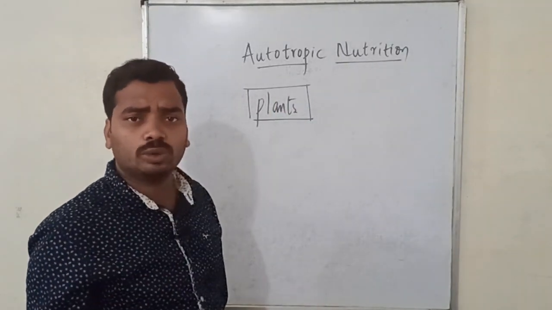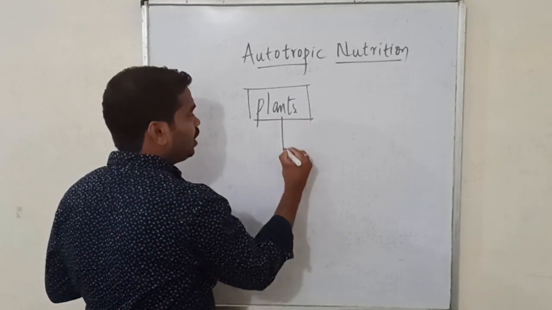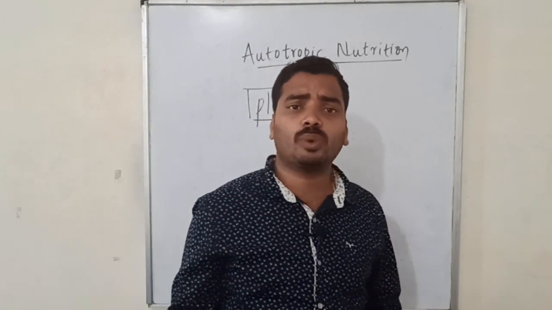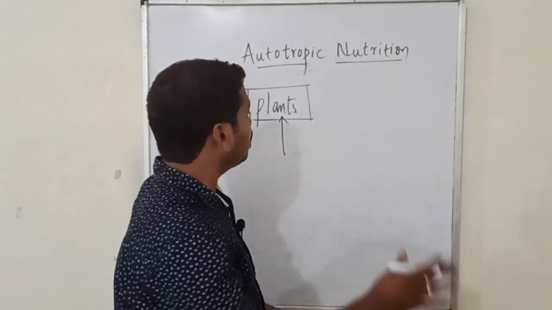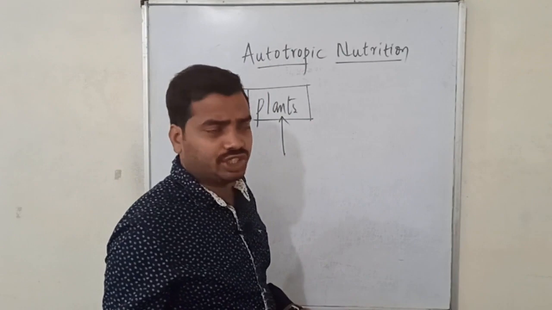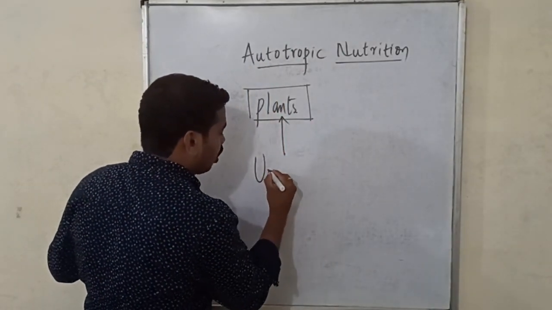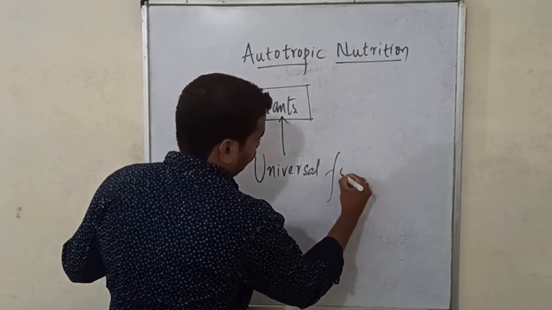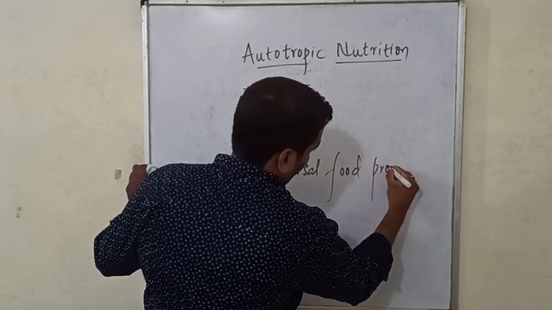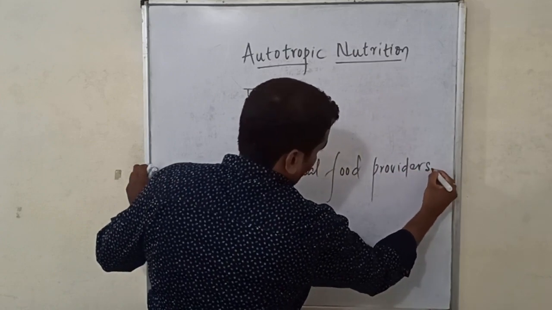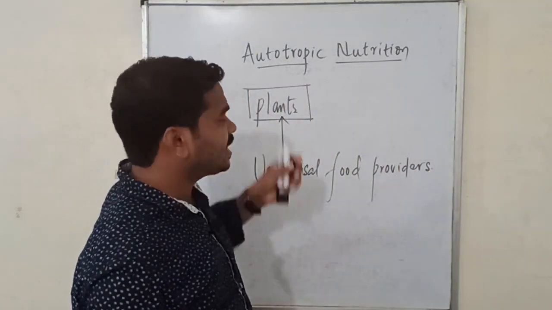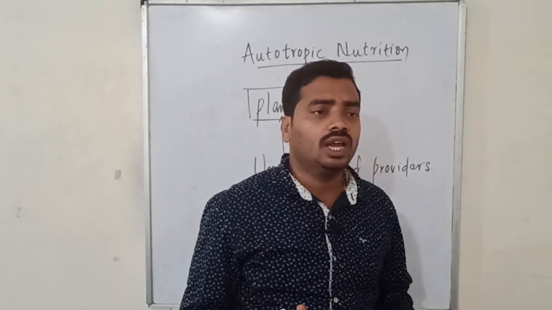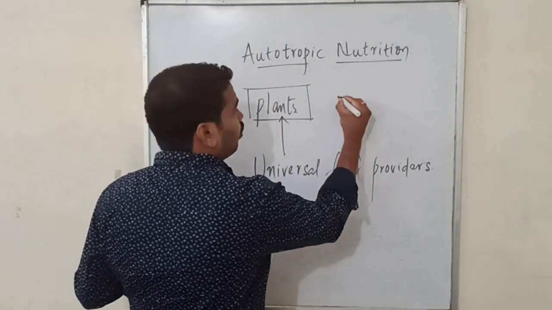Why are we interested in plants? Being human beings, we are dependent upon plants. Not only human beings, many other heterotrophic organisms depend upon plants for their nutrition. So these plants are called universal food providers. How exactly do these plants acquire their food? They prepare their food. There is a process called photosynthesis.